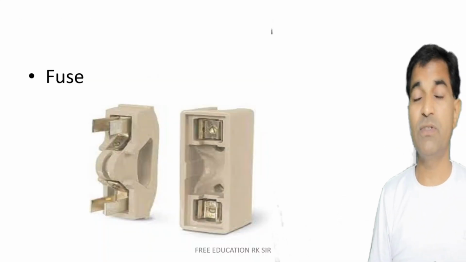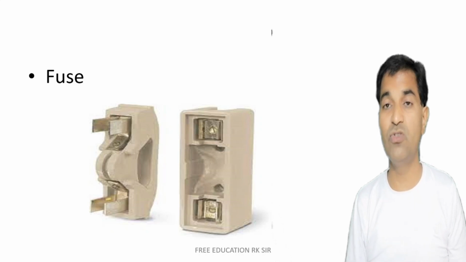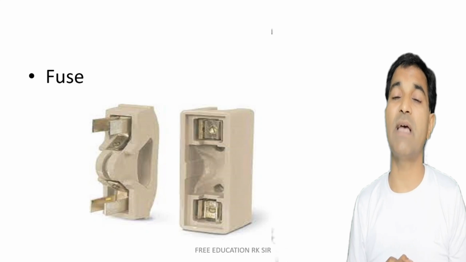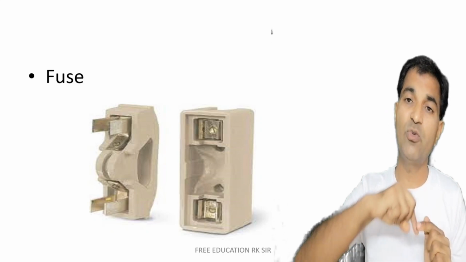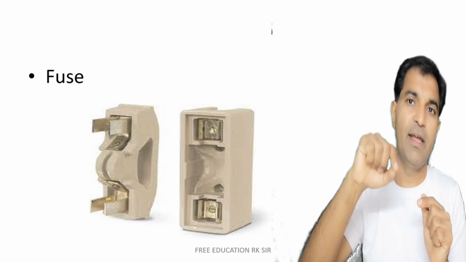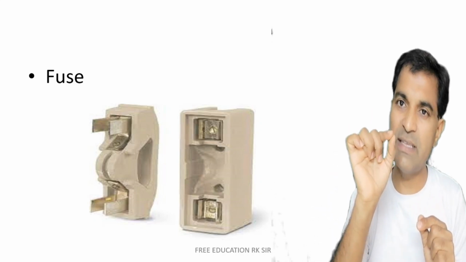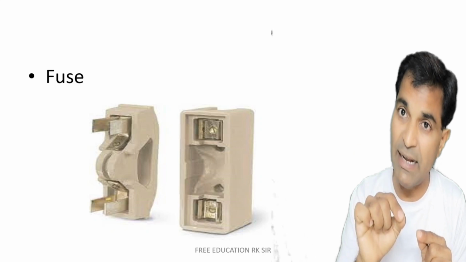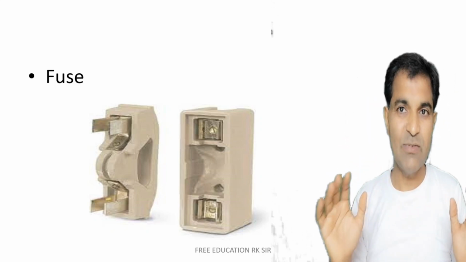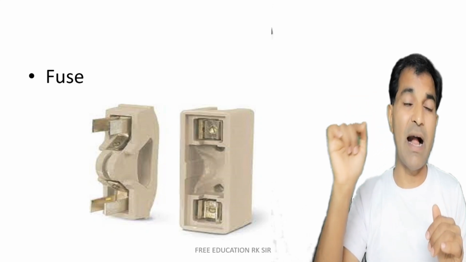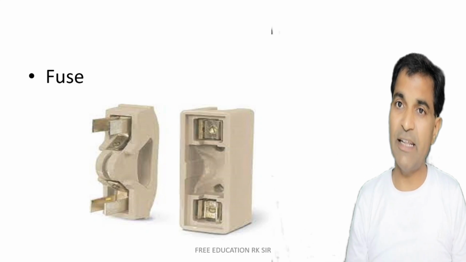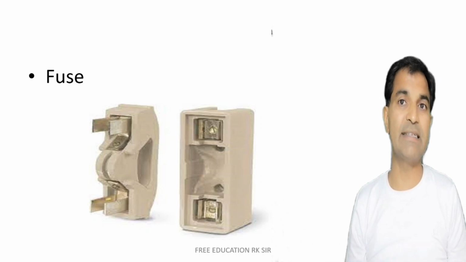Now a fuse is a protective device which has been widely used for hundreds of years, and it was invented by Thomas Alva Edison, right? And it uses a very thin link of wire which has a very low melting point and very high resistance. So in case of excessive current, due to I square R T heating, it will be too much heated, and due to its low melting point, as good as nearly 200 degrees centigrade, it will melt away.